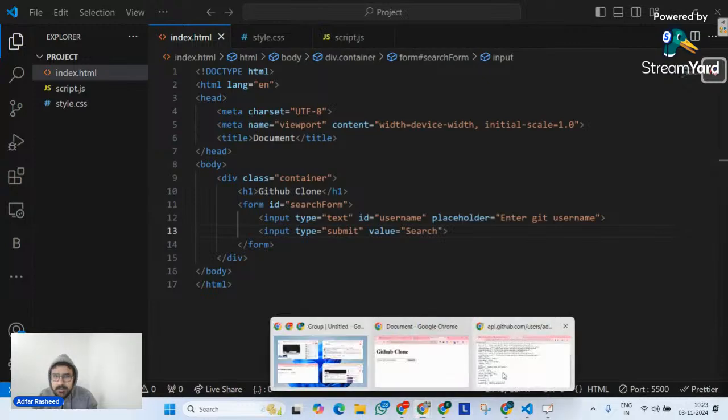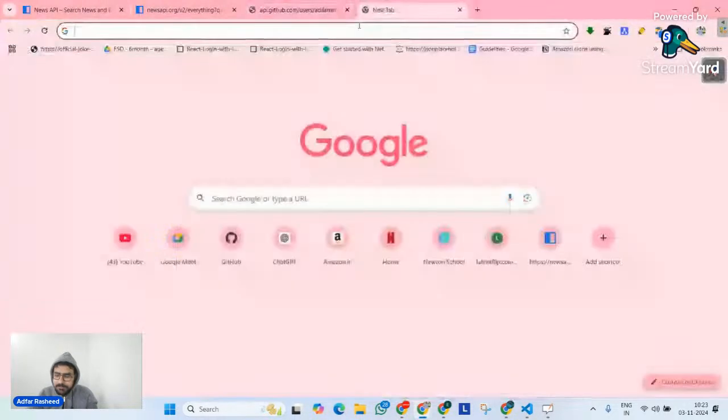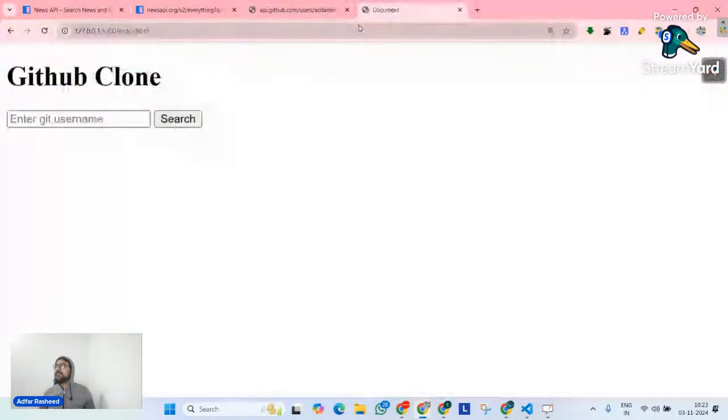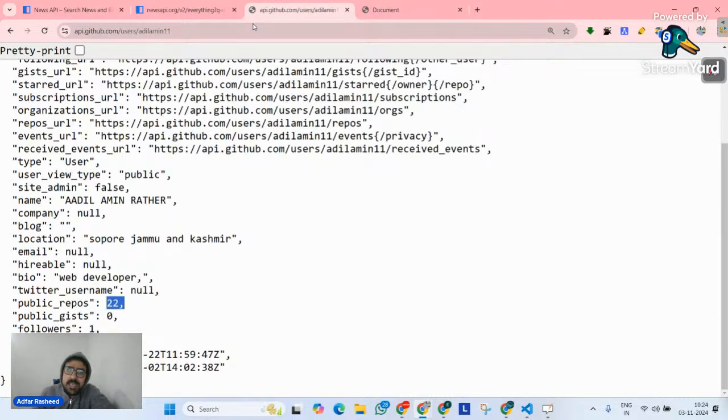Let me copy this and open it here, and let's open this website. So we have created the first static design. As I said, start with static design. Do not think about dynamicality first. Create the static design. Then, depending on what that static design is, think about what you are supposed to do, and what JavaScript you are going to implement. Now, see, we already have an API, and this is the API that we have.